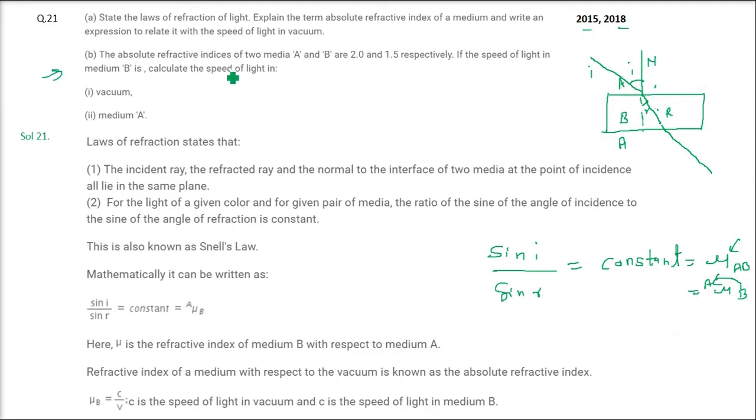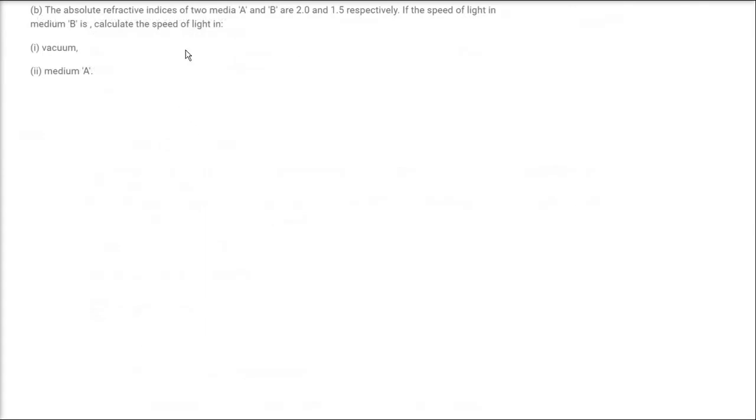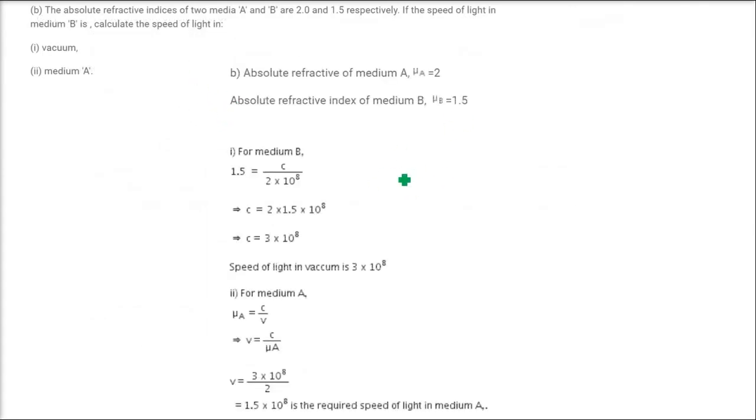So the absolute refractive indices of two media A and B are 2.0 and 1.5 respectively. If the speed of light in medium B is given, calculate the speed of light in vacuum and in medium A. There is a calculation, so let us do it here. It is given that the absolute refractive index of medium A is 2 and mu B is 1.5.